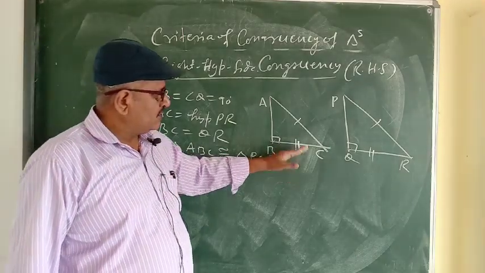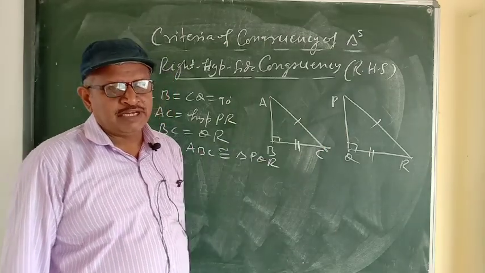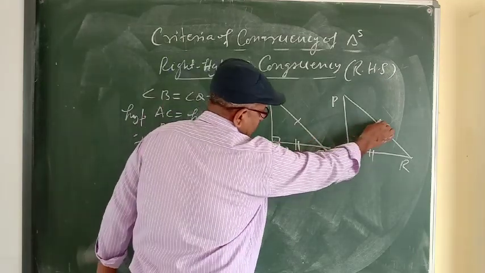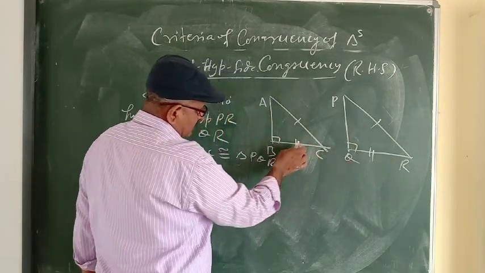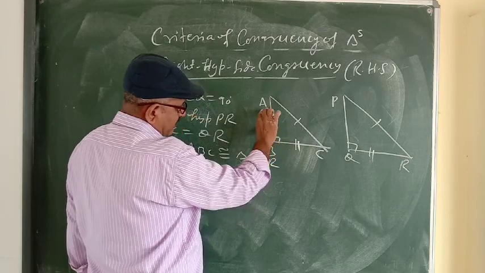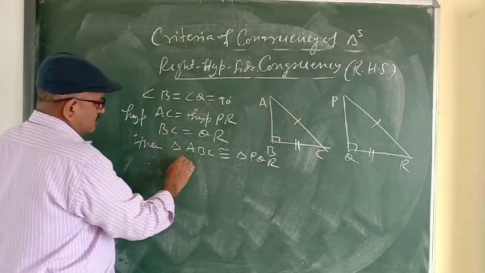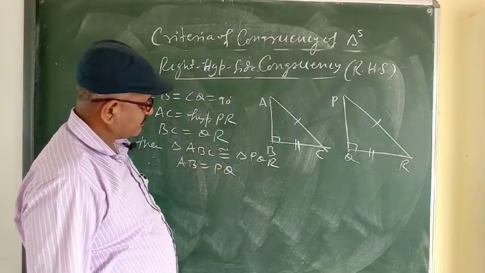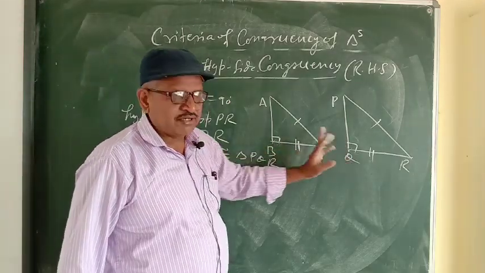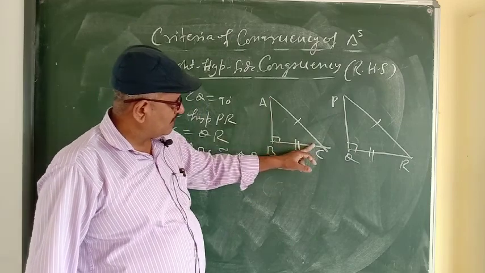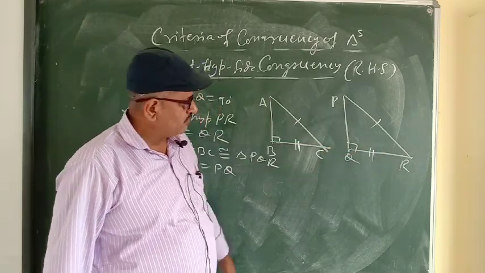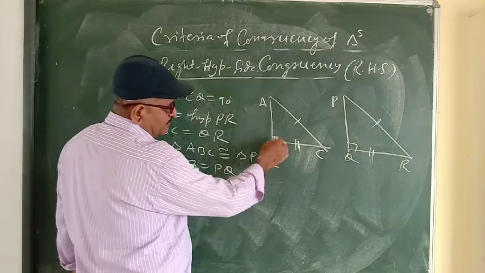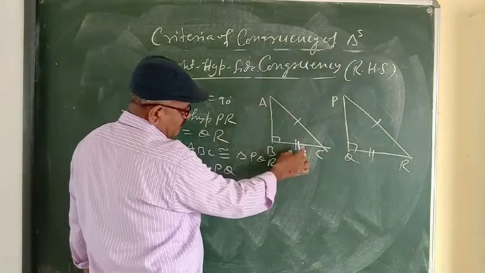After proving congruency, by CPCT we can write remaining parts will also be equal. What are the remaining parts? Here two sides are given equal, PR and AC, QR and BC. So the third side is remaining, AB and PQ. AB is equal to PQ. One angle is given equal to 90 degree, so the remaining two angles are A and C, here P and R. Which angles will be equal? Corresponding angles, meaning angles opposite to equal sides.